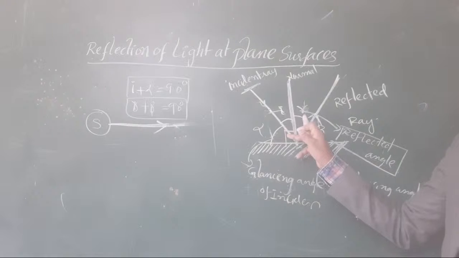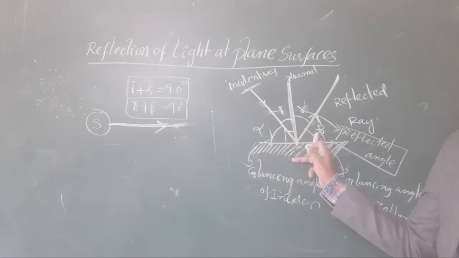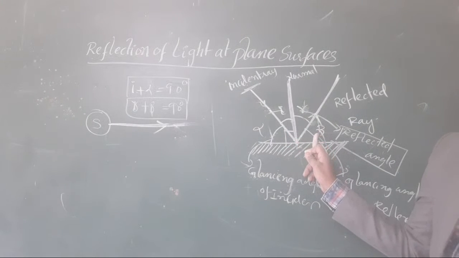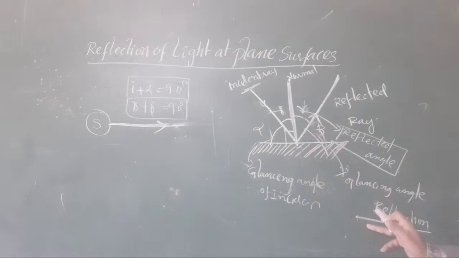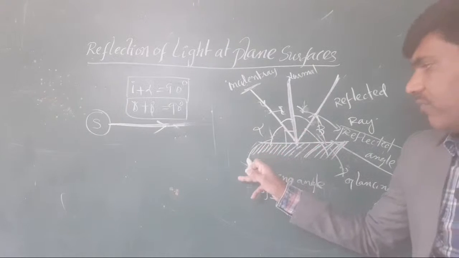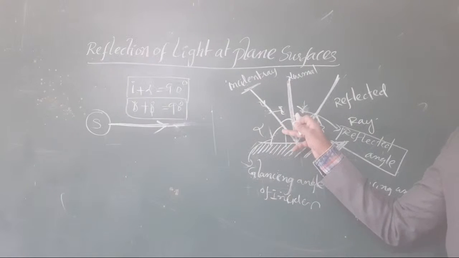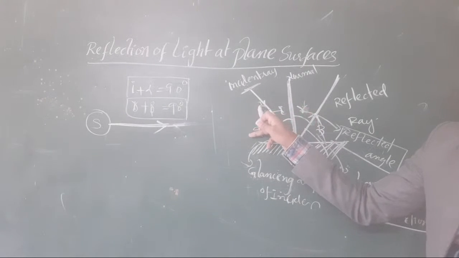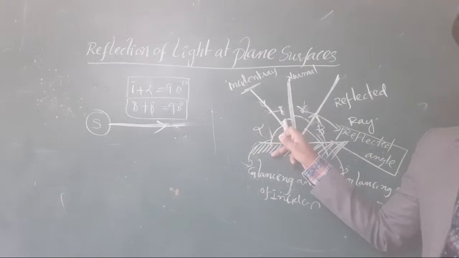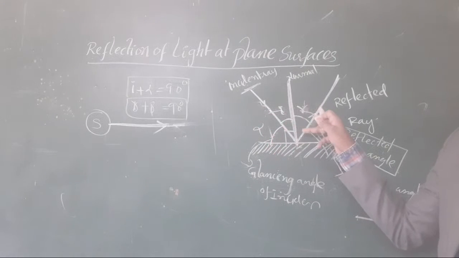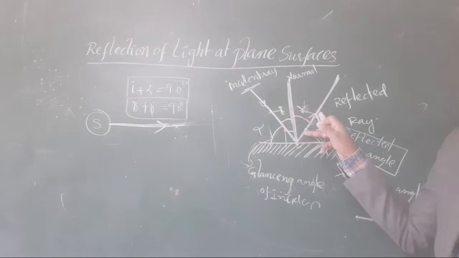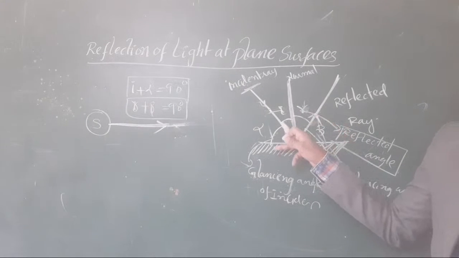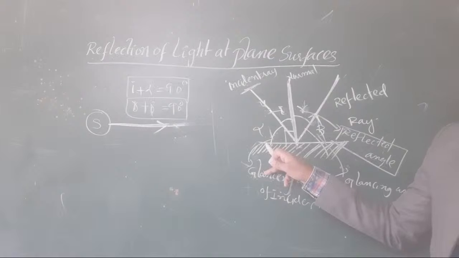It is the incident angle, it is the reflected angle, and it is a glancing angle of reflection, and a glancing angle of incidence. Incidence angle is nothing but the angle between the normal and the incident ray. The angle between the normal and the reflected ray is called the reflected angle.